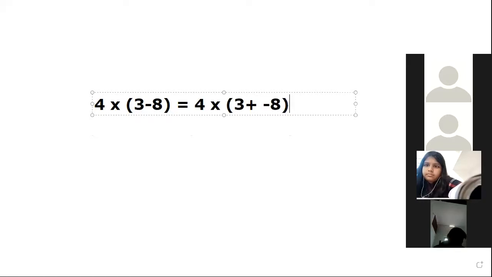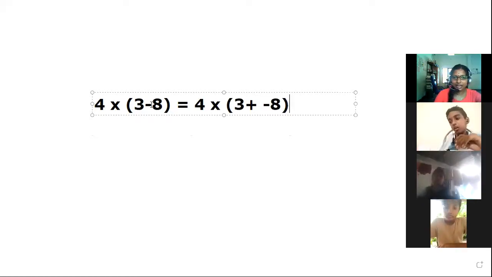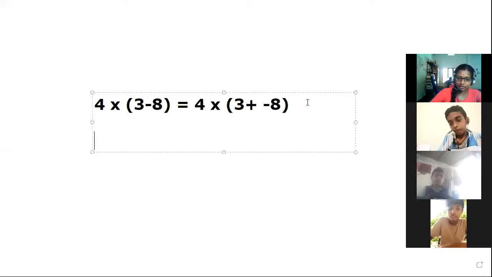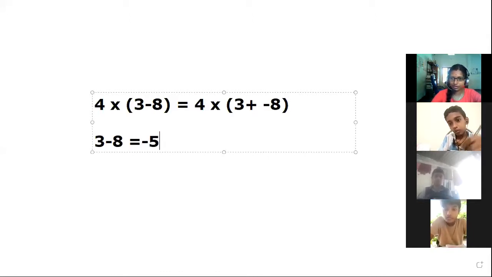അതായത് ഇവിടെ നമ്മൾ 3 minus 8 എന്നല്ലേ എഴുതിയത്. First I have written it as 3 minus 8. What is the answer of 3 minus 8? It's equal to minus 5. Then I am going to replace it with a plus sign.